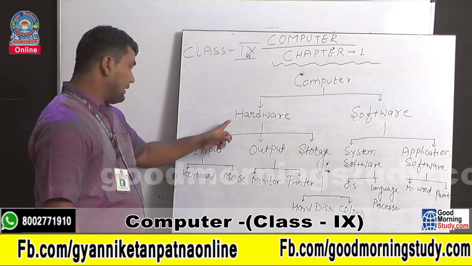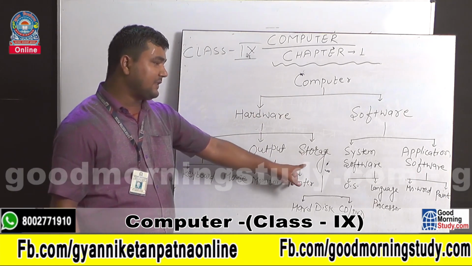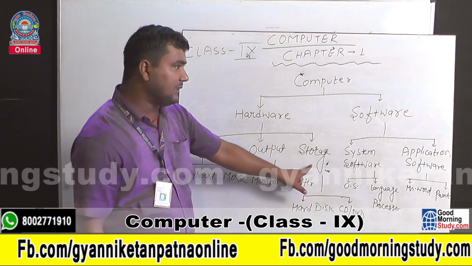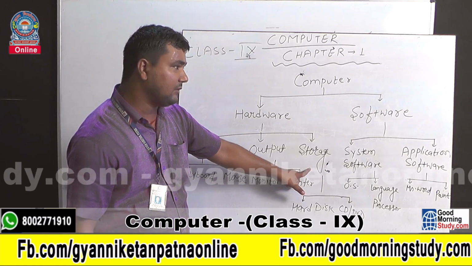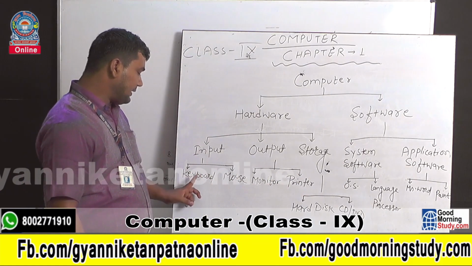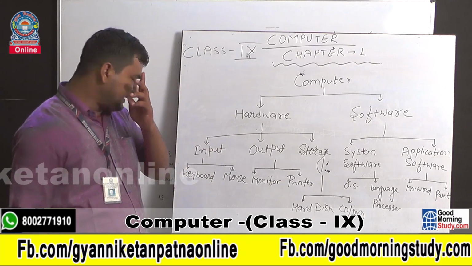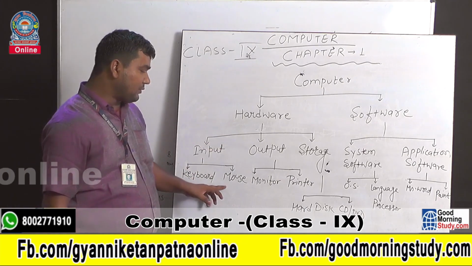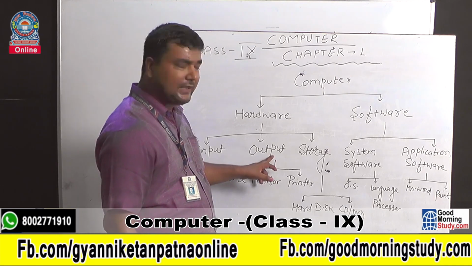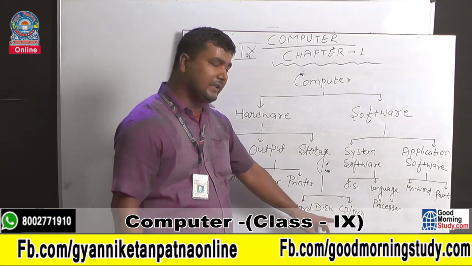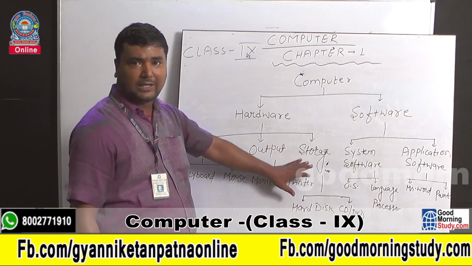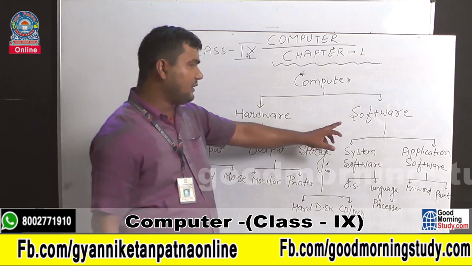So you can see here hardware. There are three types of hardware you can see. First is input, second is output, and third is storage. Clear? There are so many input devices you can see, keyboard, mouse. Next you can see monitor, printer, these are the output devices. The storage devices, hard disk and DVD. So these all are the hardware components.